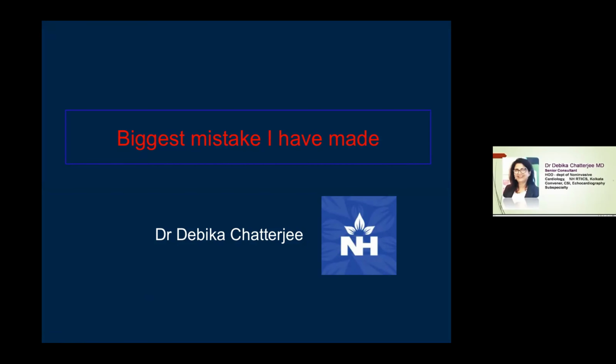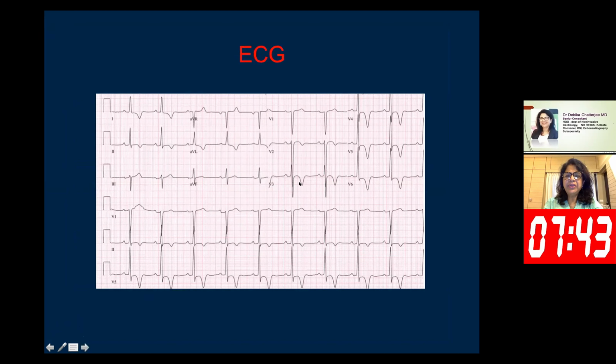I'm the first speaker. Let me present a case where I have made the biggest mistake of my life. My patient was a 55-year-old obese male, smoker, non-diabetic, with history of long-standing hypertension, who presented to us with 3 days history of atypical chest pain and shortness of breath.